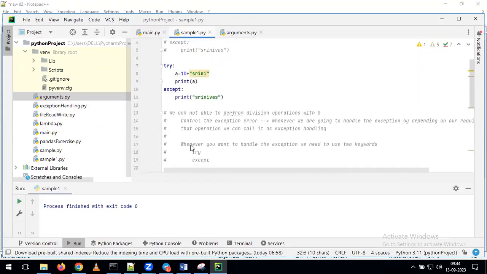Now my requirement is that instead of getting the error, I want to handle this exception. I want to populate the output as Srinivas whenever there is any kind of error. For that reason, we are using the try block and the except. Now I'm going to run this program.